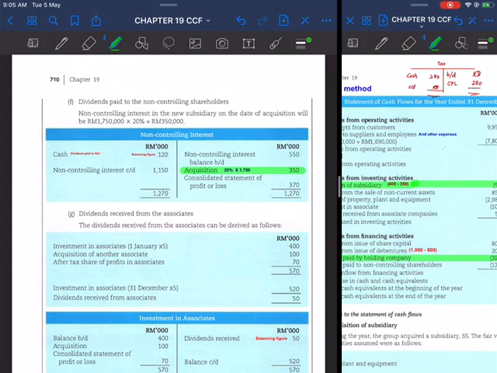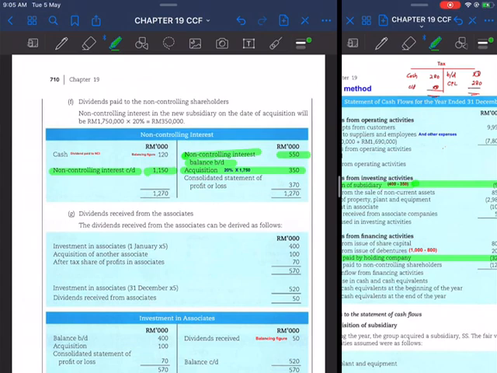And then NCI, the balance brought down is mentioned in your balance sheet, 550 in the question, and the balance carried down 1150.